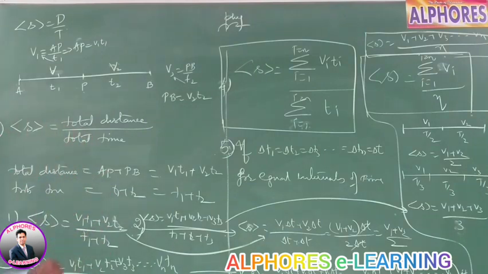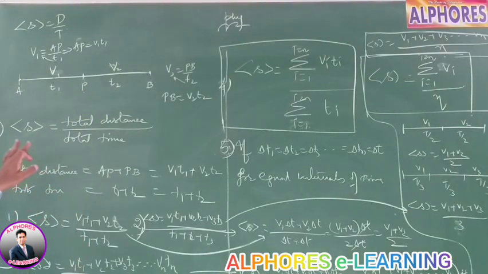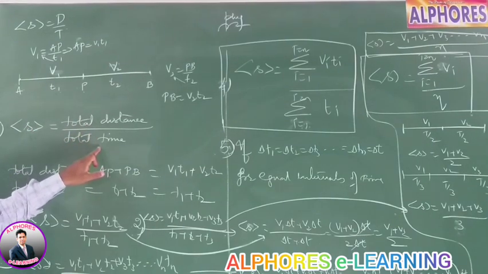Now, special cases. First case: if a body moves in a straight line path with a velocity v1 for a time interval t1, and with a velocity v2 for a time interval t2, then what is the average speed? This is the question. We know the average speed is total distance by total time.